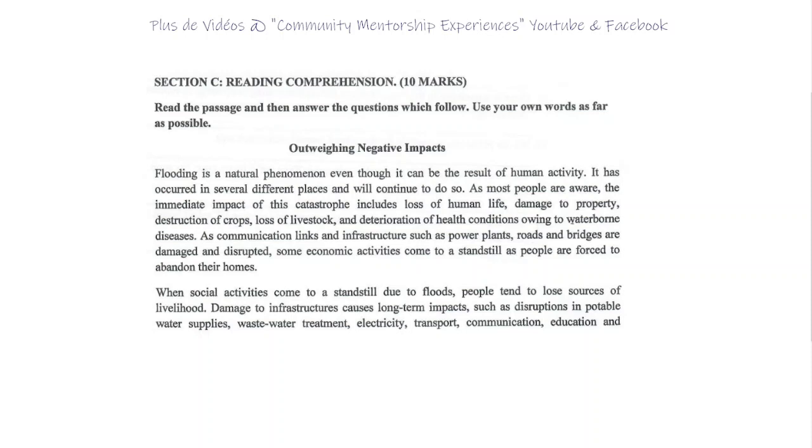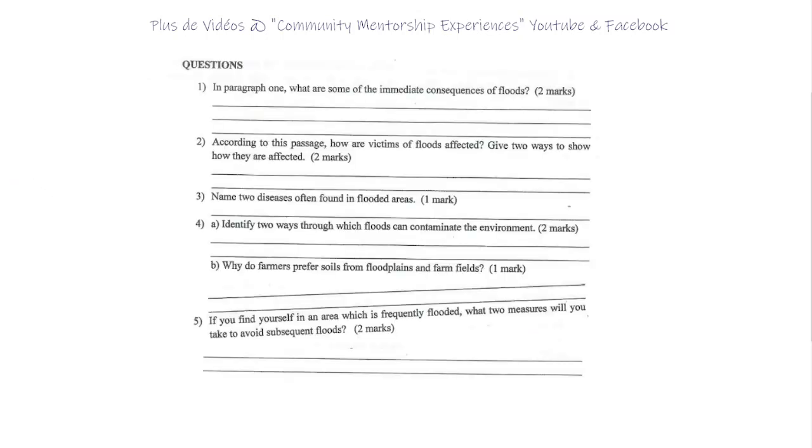All right, let's move on to section C, reading comprehension. Like I always say, when I have a reading comprehension question, I always begin with the questions. So here are the questions. In paragraph 1, what are some of the immediate consequences of floods? So already I have an idea of what the text will be about.